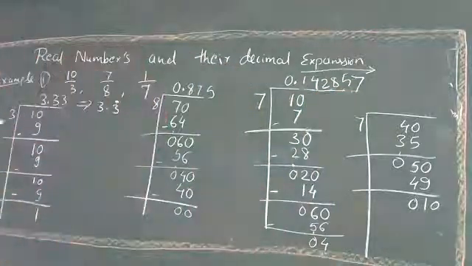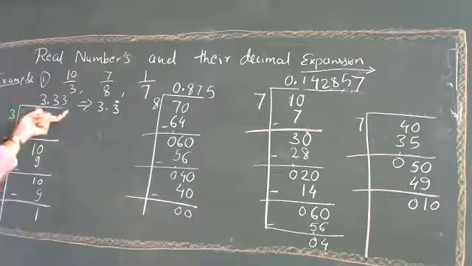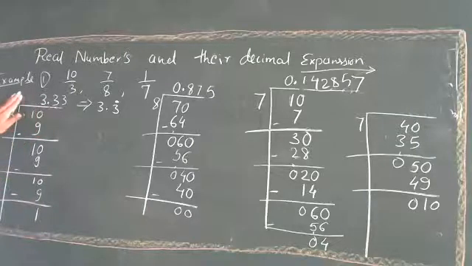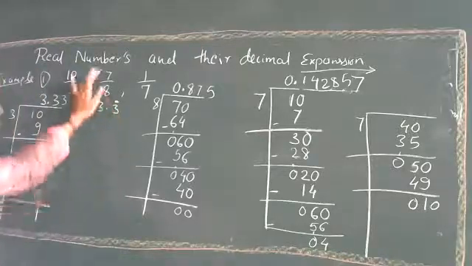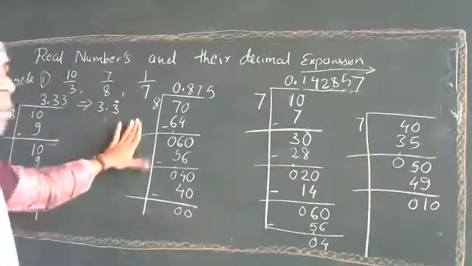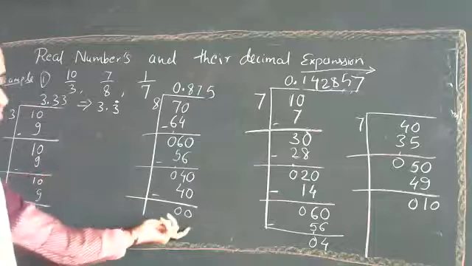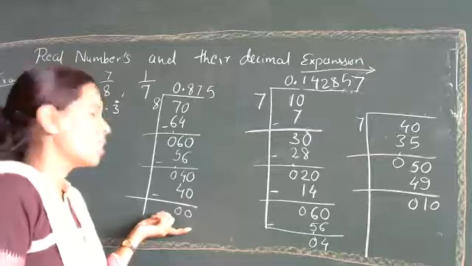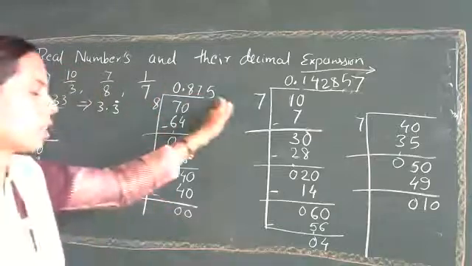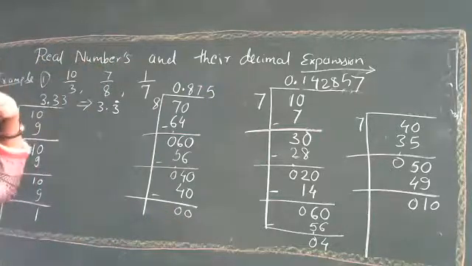So we have one example where numbers are repeating and the remainder is not getting to 0. So what will we call this? A non-terminating repeating decimal. That is what we call the first one. And what can we call the second example, 7 upon 8? It is a terminating decimal, right? Why? We are getting the remainder as 0 here. Is it 0 or not?